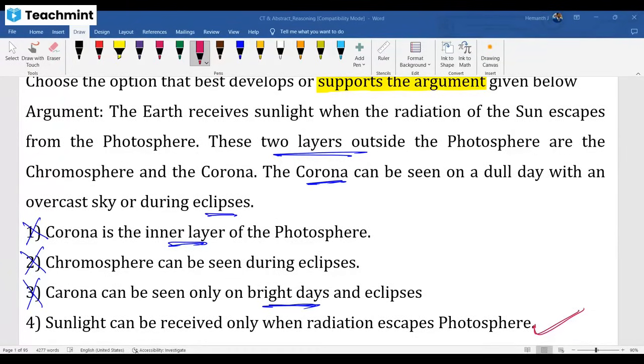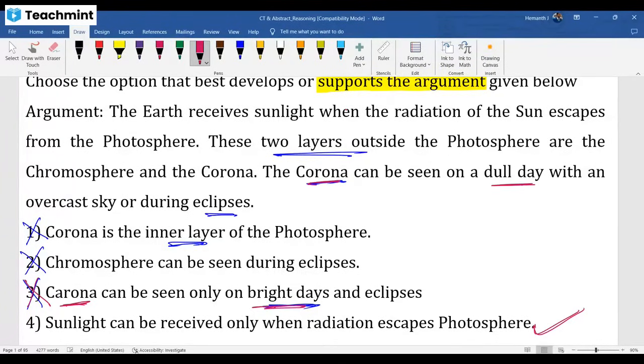332, please see this question. Okay, they have given the argument here. You need to read that. What they have given in this: corona can be seen on a dull day. I want to see the supported one. They said corona can be seen on a bright day. I'm eliminating that option. Right.